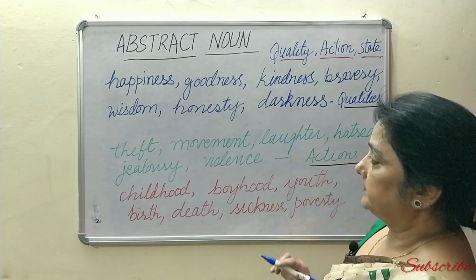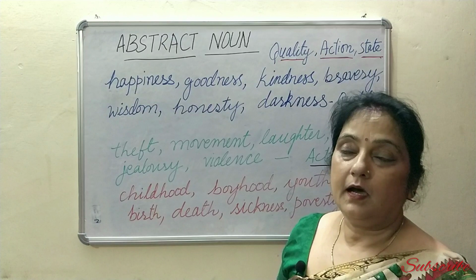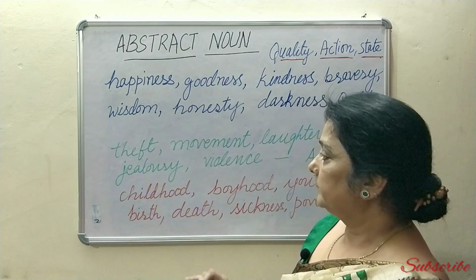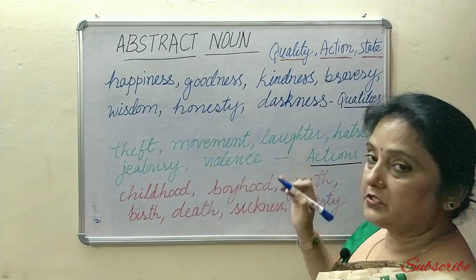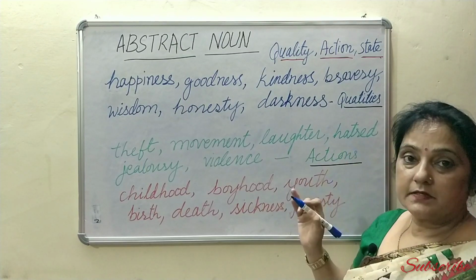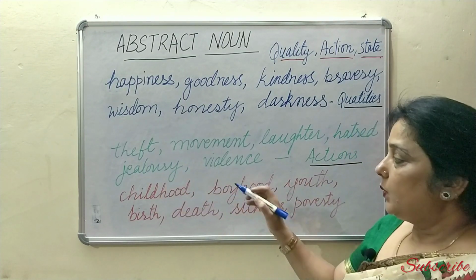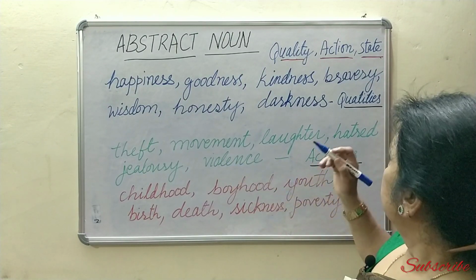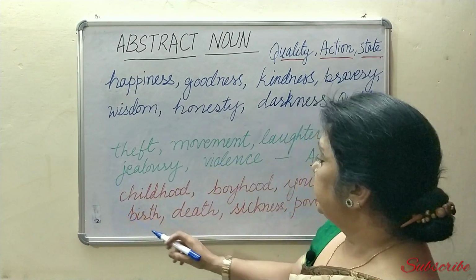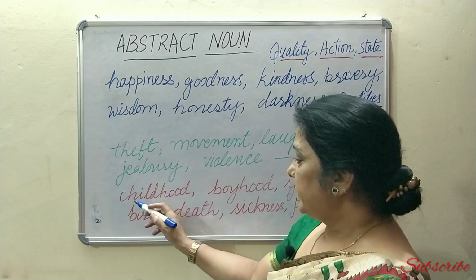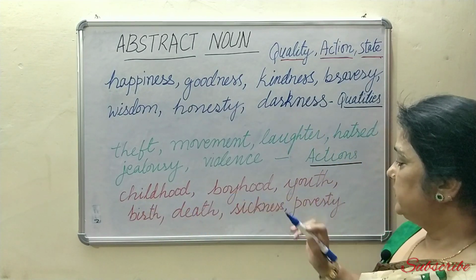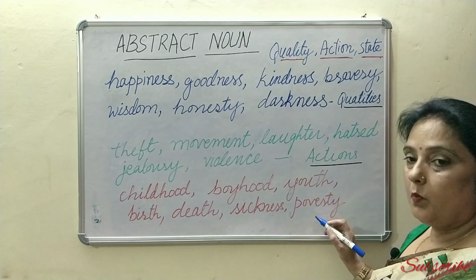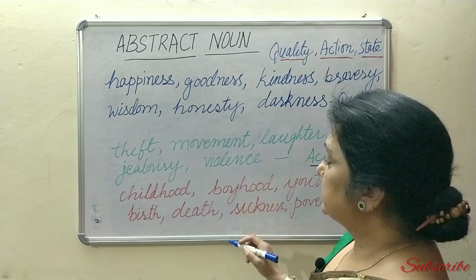Then next is action. Action words are also abstract nouns like theft, movement, laughter, hatred, jealousy, violence. These are all actions. Then it is also about state. State is like childhood, boyhood, youth, birth, death, sickness, poverty. These are all abstract nouns.